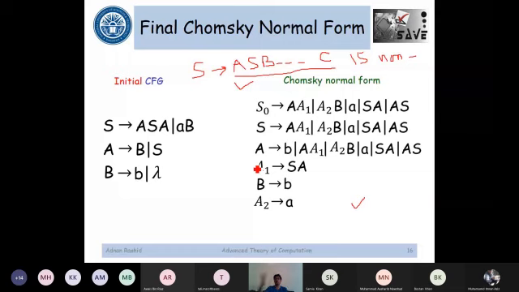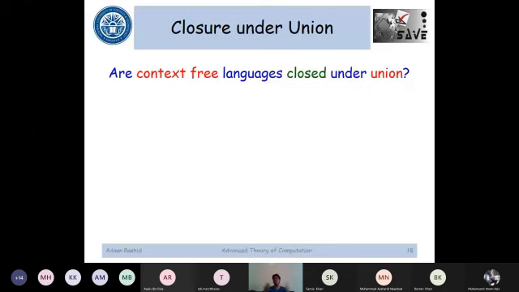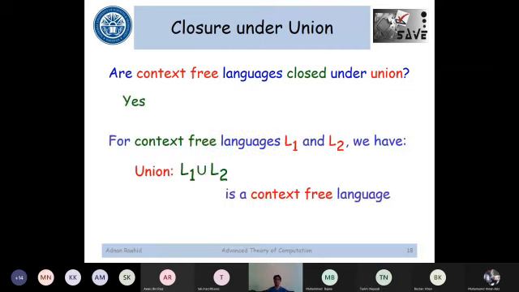Let's move from this topic to the next one, which is closure properties of context-free languages. I'll start with closure under union. My question to you is, are context-free languages closed under union? Yes, sir, I think they are closed under union. Okay, good. So we can say that for context-free languages L1 and L2, their union would also be a